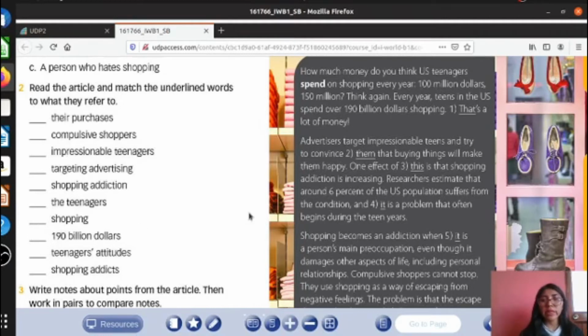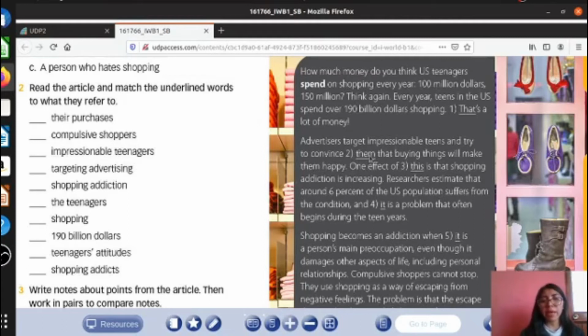That's right. The second, them. We are going to read. Advertisers target impressionable teens and try to convince them. So them refers, ¿a quién se refiere them? Okay, in that page, I think them is referred to impressionable teenagers.